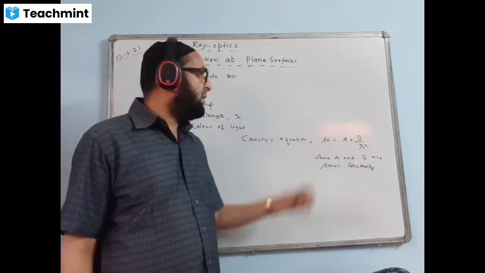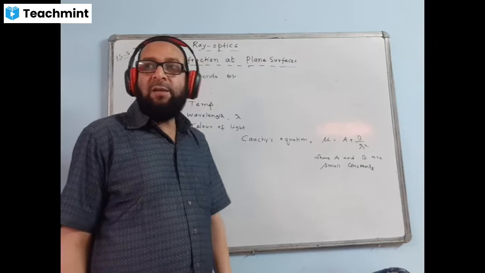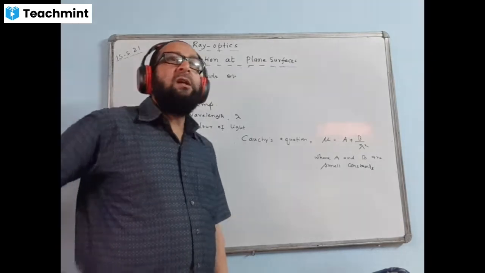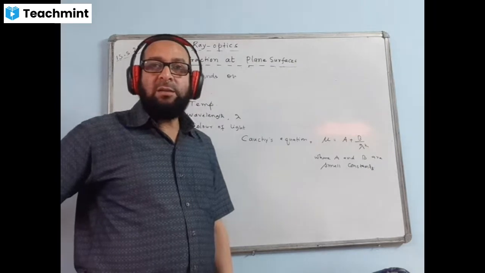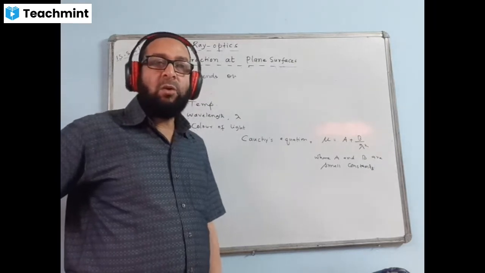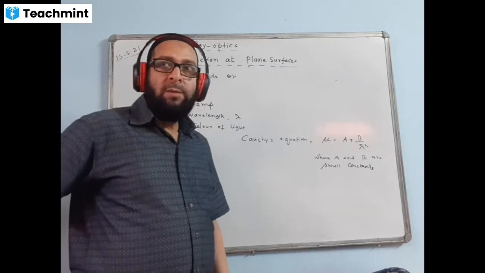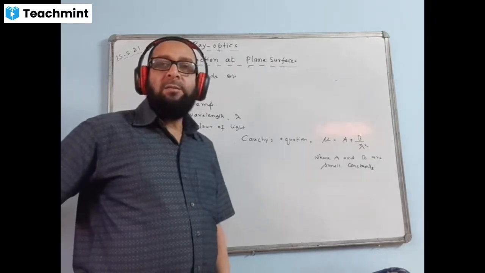That is, more the wavelength, less the value of mu. Less the wavelength, more is the value of mu. Just opposite. Do you know which color of light has the longest wavelength, and which has the shortest wavelength?